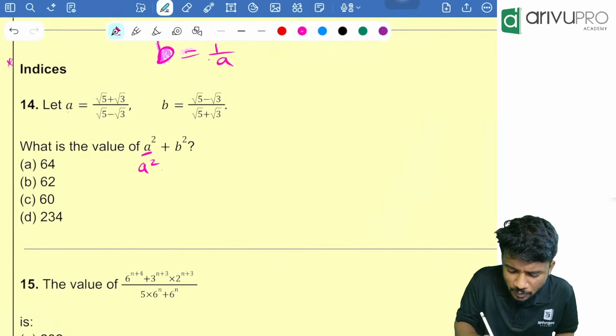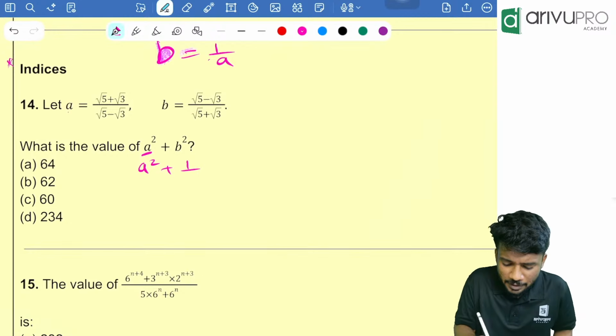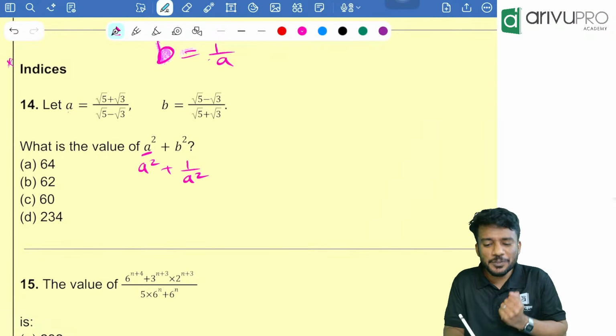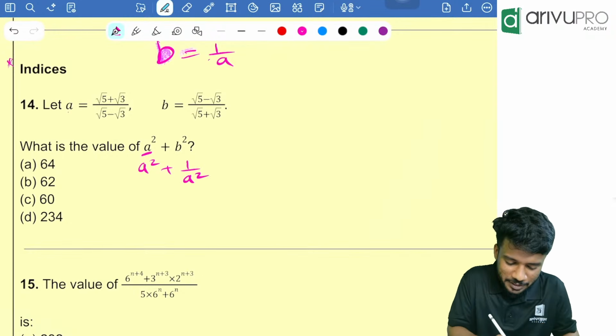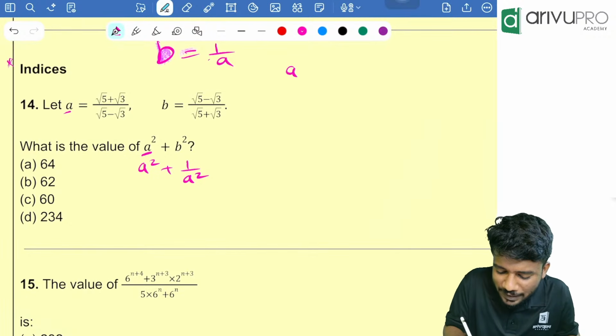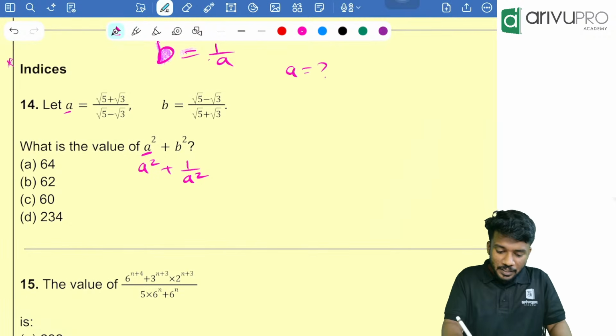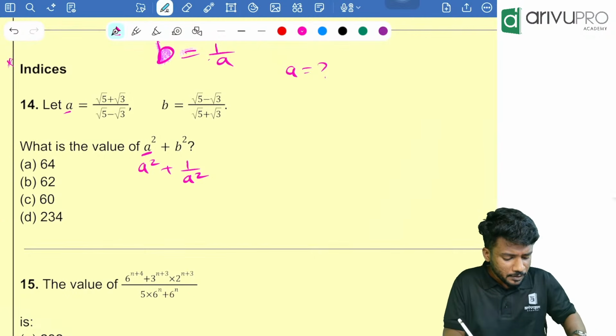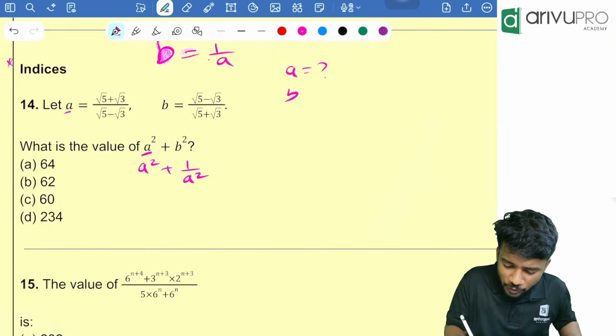We need to find a square plus b square. b square is nothing but 1 by a square. So we can just use the calculator to solve these types of questions. People, first find a. How to find a in the calculator? Clear the memory first, people. Clear the memory. Type 5 on your calculator.